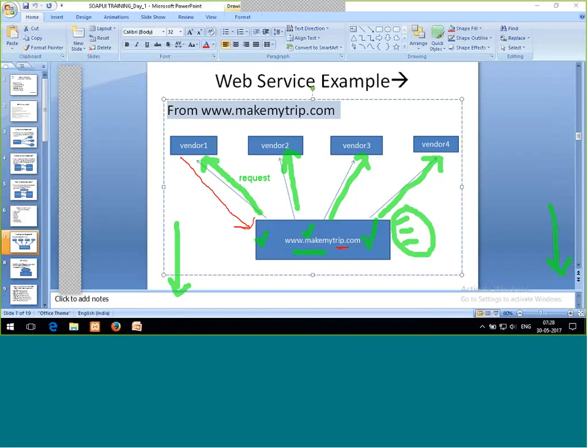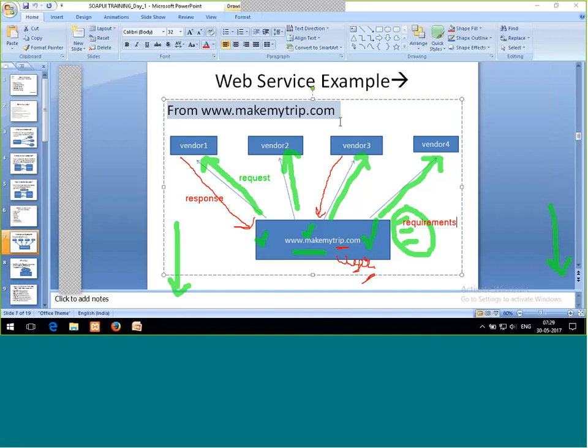But I only get a response back from those vendors who give the service for that requirement, who are capable of giving me that requirement. So I'm getting a filtered response. Here is the user. I am getting back the response only from those vendors who satisfy the requirements which I mentioned over here. These are my requirements.